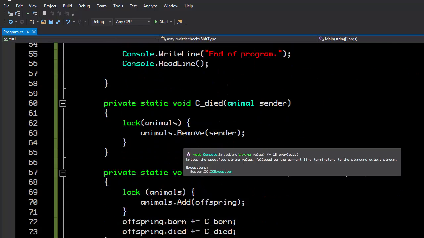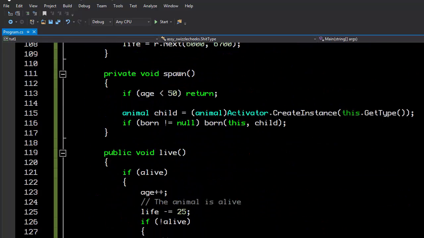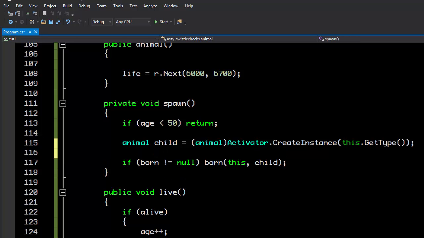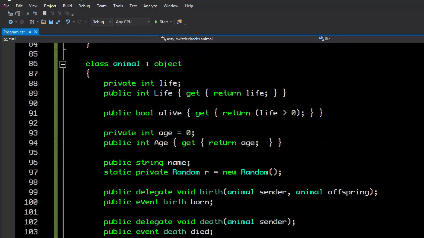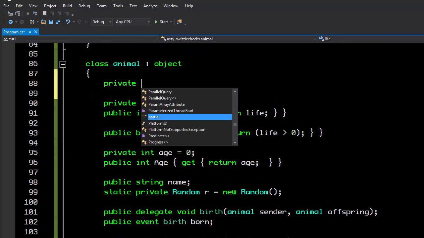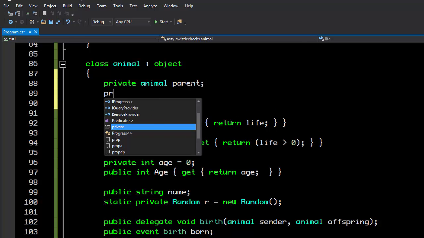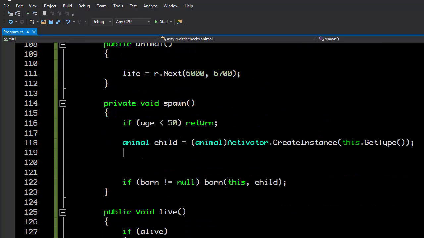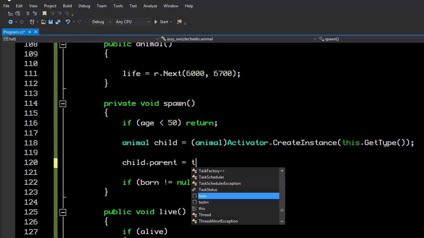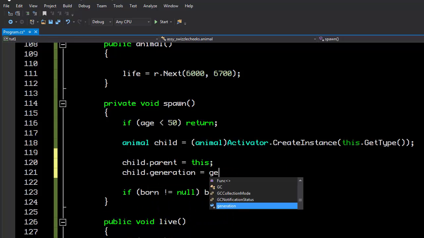Good, perfect. Now when we create the child in our spawn event, we will say child.name equals... We're going to do a couple things, actually. First of all, we have a reference, private Animal parent, and we also have private int generation. And when we spawn a new child, we want to say child.parent equals this, child.generation equals generation plus 1.